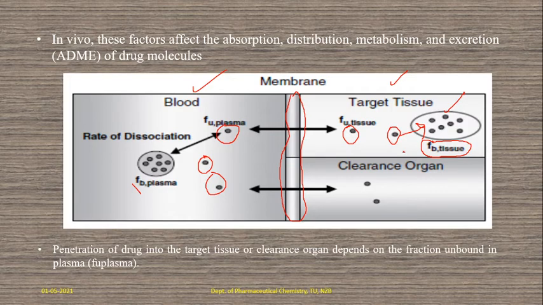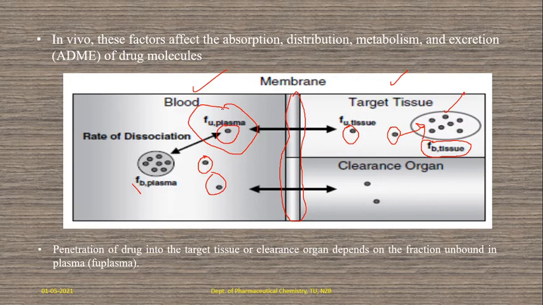This kind of penetration of drug into the target tissue or clearance organ depends upon the fraction unbound in plasma. This fraction of unbound drug molecules will only permeate. So that's why these factors affect absorption through the semi-permeable membrane and the distribution, metabolism and excretion of drug molecules. So that's why plasma protein binding is very, very important.